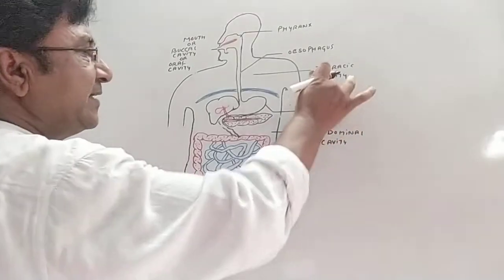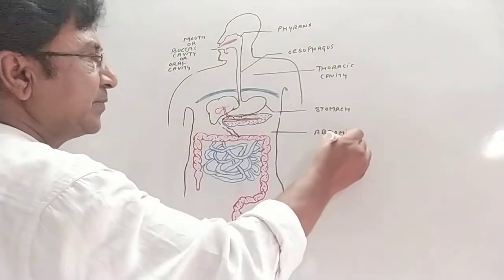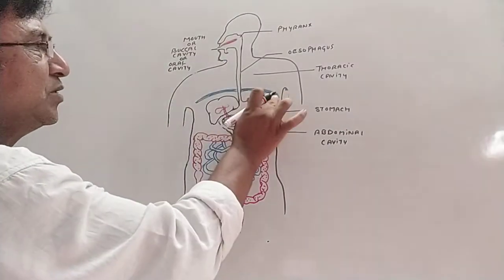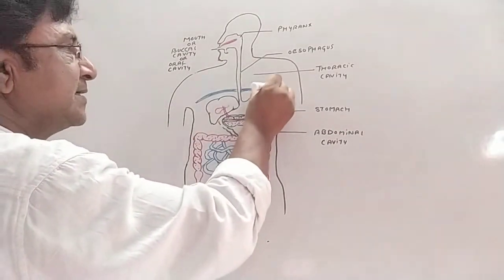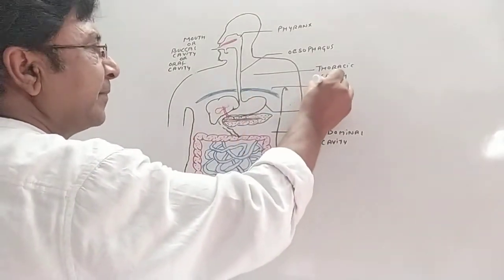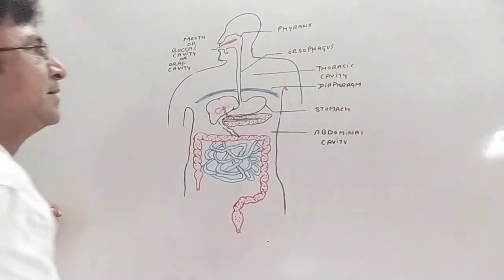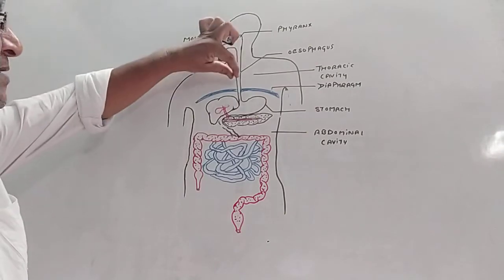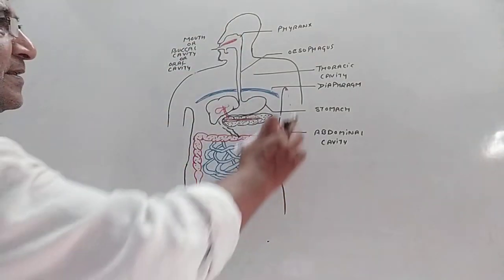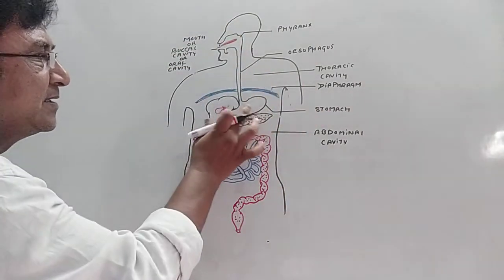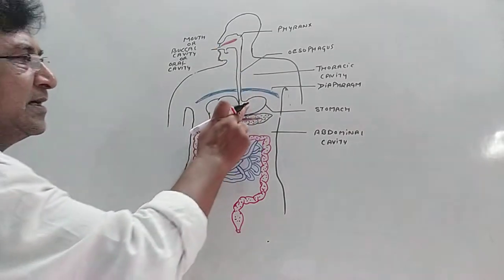So thoracic cavity and abdominal cavity, they are separated from each other by a muscular sheath called as diaphragm. Okay. So esophagus peers into the muscular sheath, that is diaphragm, and enters into the abdominal cavity into the